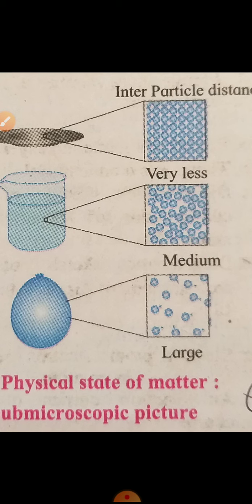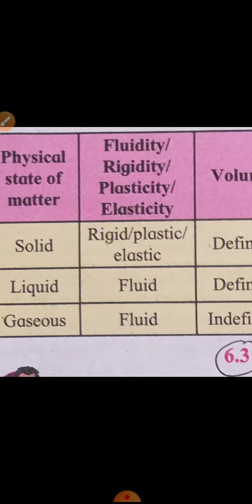Now next we'll see the properties of solids, liquids and gases. In the next video, we'll study about the properties of solids, liquids and gases. Now see the chart, page number 40. We'll study about the physical states of matter: solids, liquids, gases. What are their characteristics? See first, solids. What are the properties of solids?